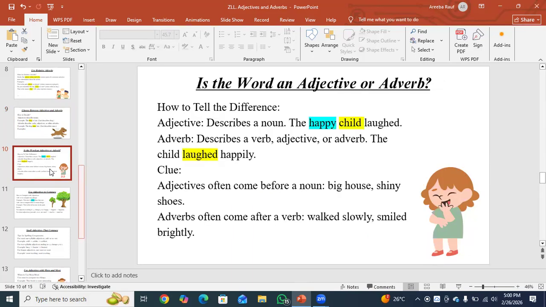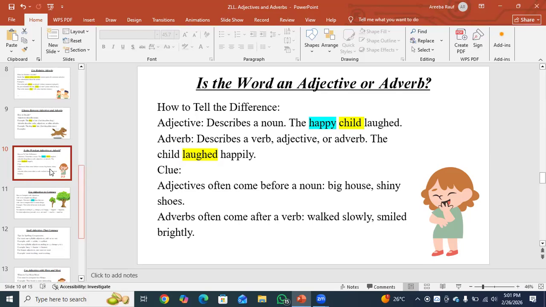How to tell the difference? As I have told you, an adjective describes a noun, whereas an adverb describes a verb, adjective, or adverb. We have an example: the happy child laughed. The child is a noun, and when we add happy, happy describes the noun. The happy describes the child in this sentence.